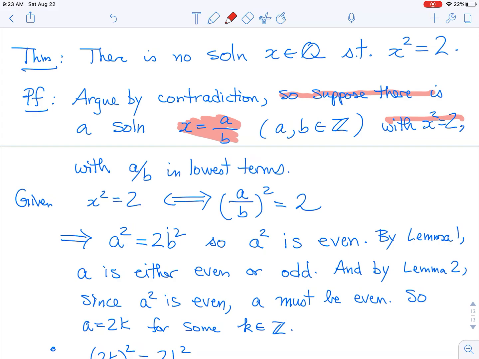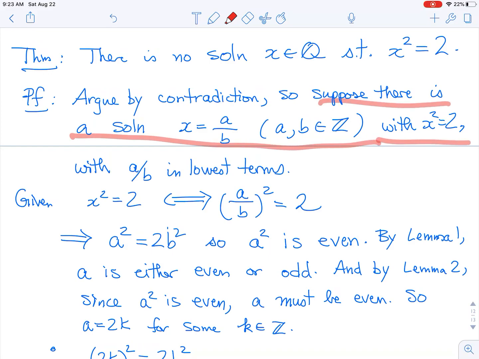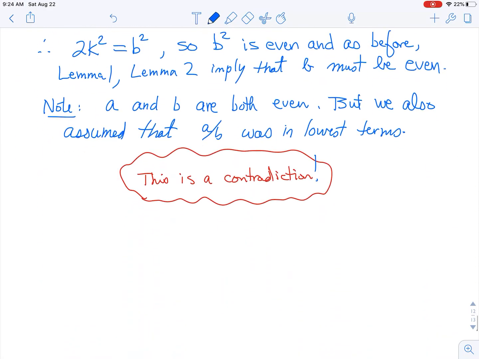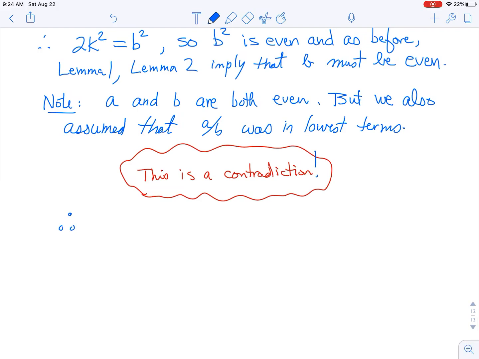So the only problem must have been in that supposition that there is a solution to that equation. And so let's conclude our proof. Therefore, there cannot be a rational solution to x squared equals 2.